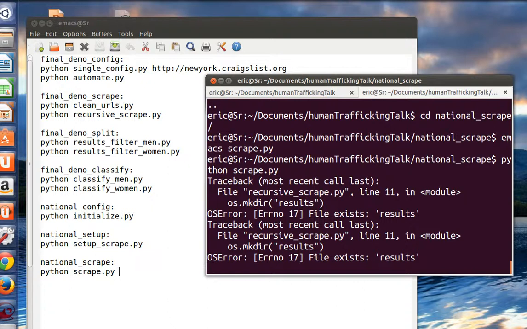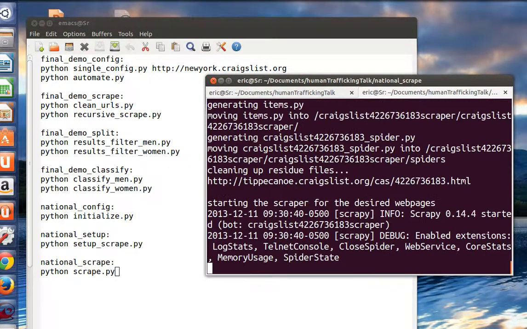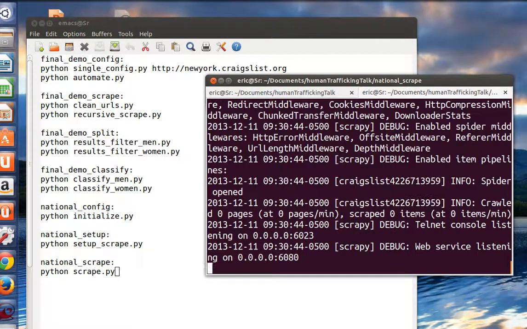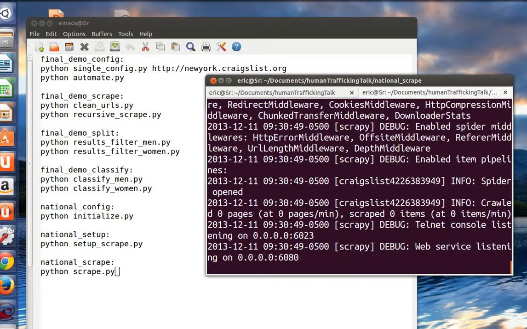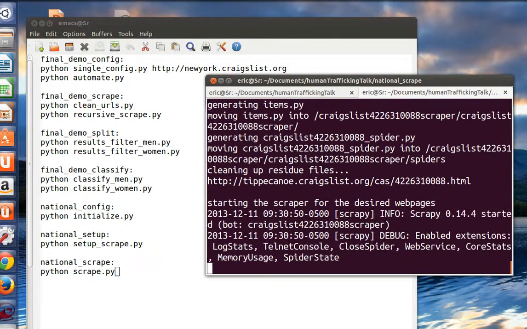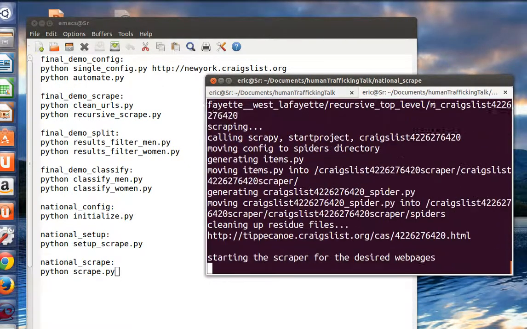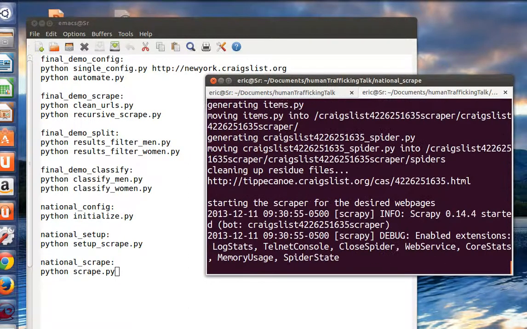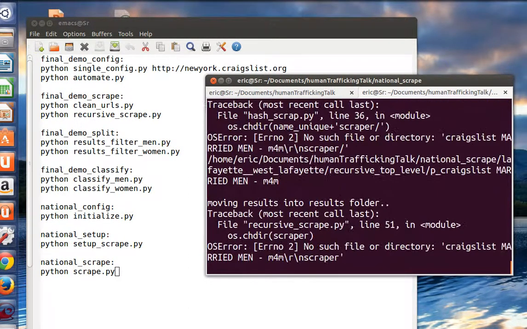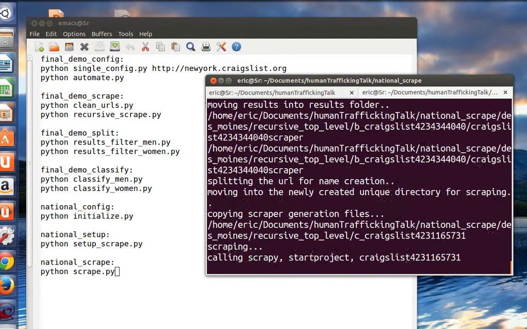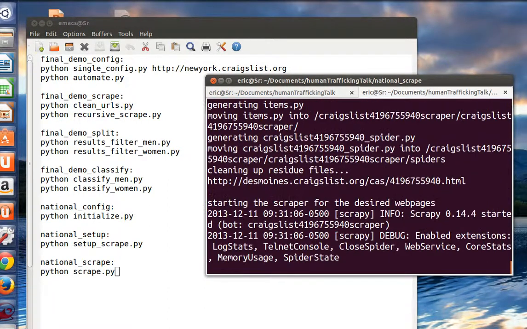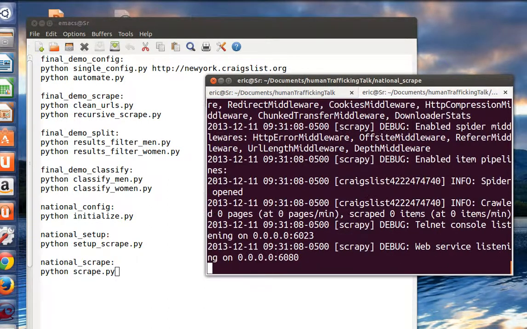So what it's doing is, I scraped a bunch of these already, but anything that hasn't been scraped yet, it'll go through and actually do that, which is great. It's really fault tolerant, which I thought was very important. Let's say a scrape stopped in the middle and didn't scrape some area, then this will go through and scrape somewhere else, which I think is a really great feature to have, especially when you're working with this much data. Unfortunately, I didn't clean any of these results, so you're going to run into some issues, but that's fine. I just want to show you that the scraper works and it's fault tolerant.